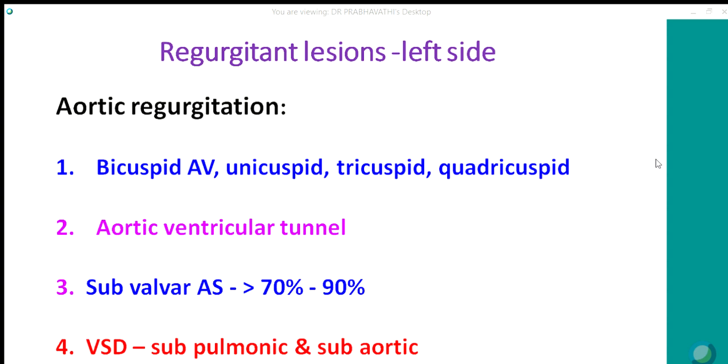Subvalvular aortic stenosis due to a discrete membrane can cause AR in more than 70% of the patients due to damage to the adjacent valve. Subpulmonic and subaortic VSDs can have AR due to prolapse of one of the leaflets. Most often it is the right coronary cusp and sometimes the non-coronary cusp, due to lack of support and due to the Venturi effect of the VSD jet.